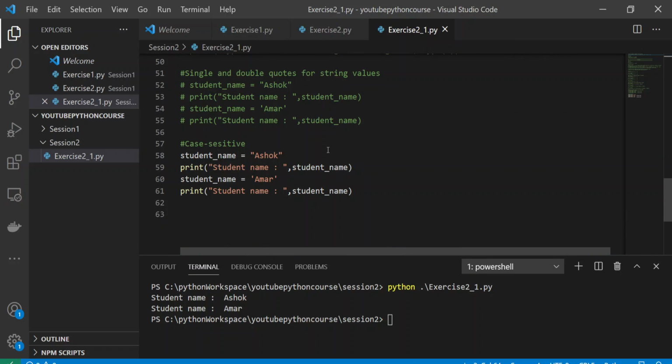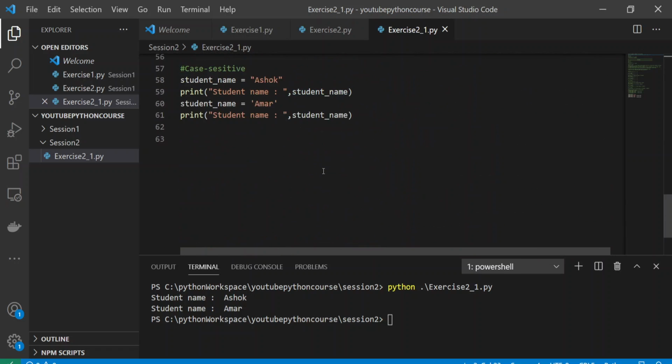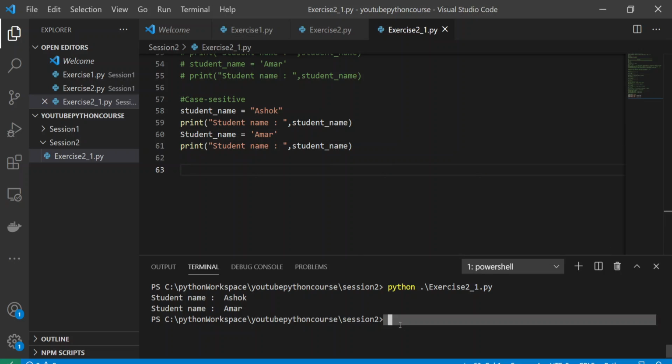Fine, I've given that also over here. And if you want to see this, this is the one for commenting a section. You can use this one. Okay, Control plus. Now if I give a name called student name, and then if I give a Student name, these two names are different.